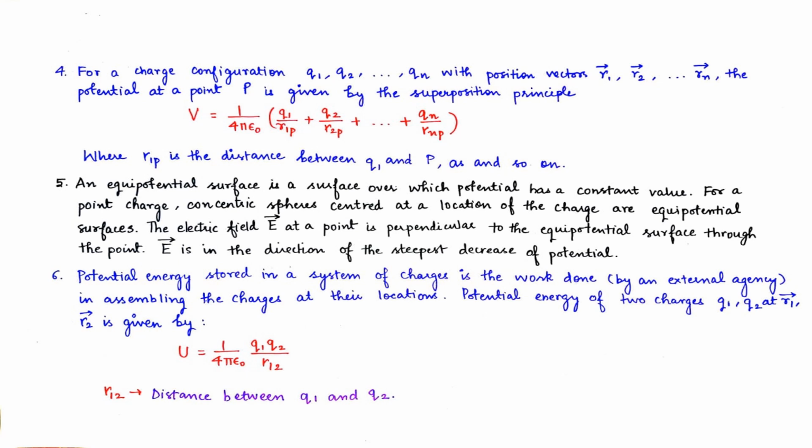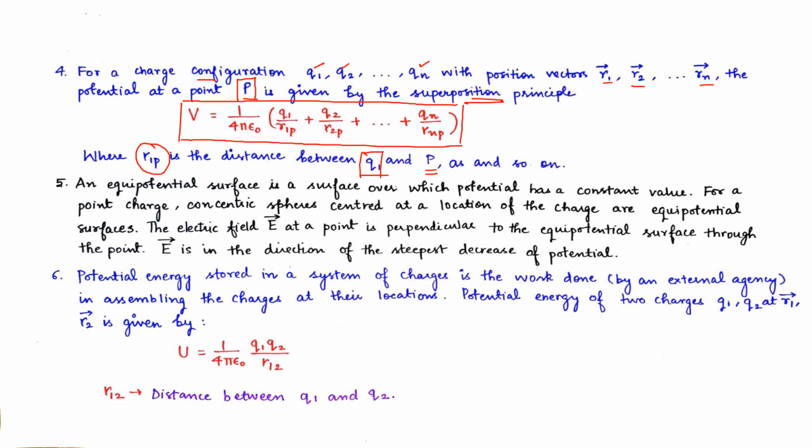Coming to the fourth point, potential for a charge configuration q1, q2 up to qn with position vectors r1, r2 up to rn, the potential at P is given by the superposition principle. That is, V equals 1 upon 4 pi epsilon naught into q1 upon r1p plus q2 upon r2p up to qn upon rnp. Here r1p is the distance between q1 and P, and so on.